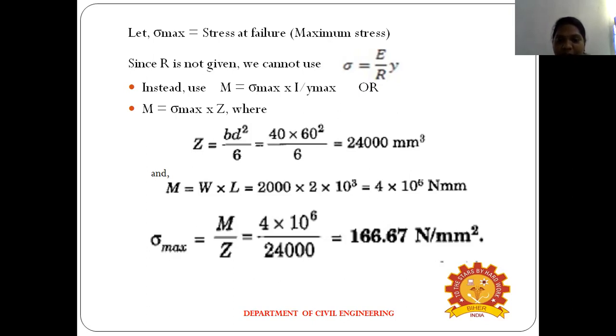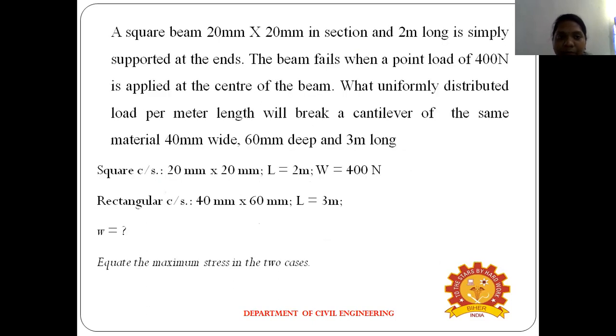M by Z. Here M is already found, 4 into 10 power of 6, divided by Z equal to 24,000. So finally sigma max is 166.67 Newton per mm square. So in this problem, what is the maximum stress? Maximum stress, or stress at failure, means 166.67 Newton per mm square.